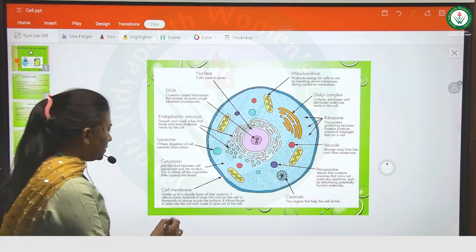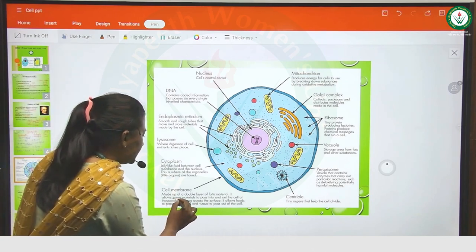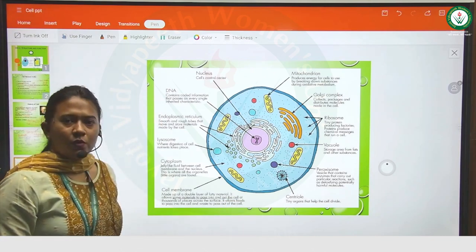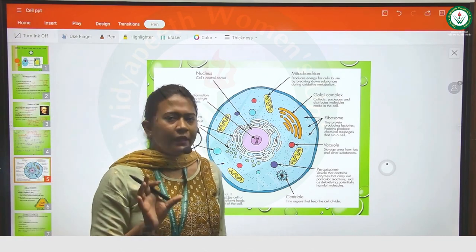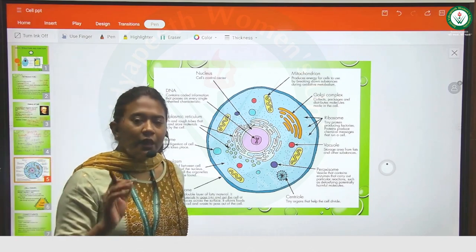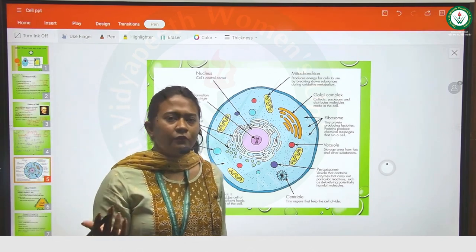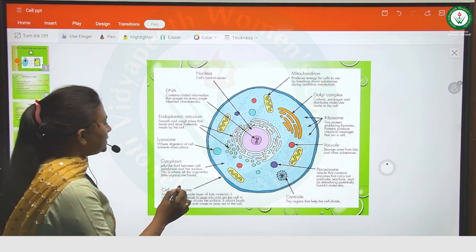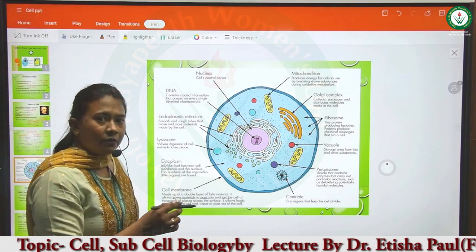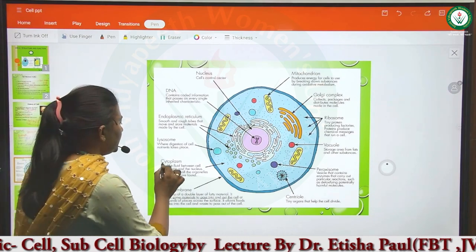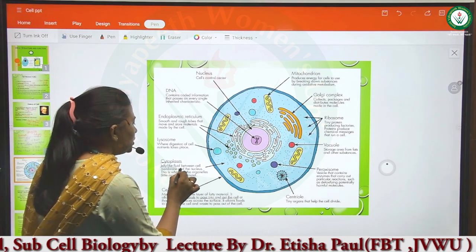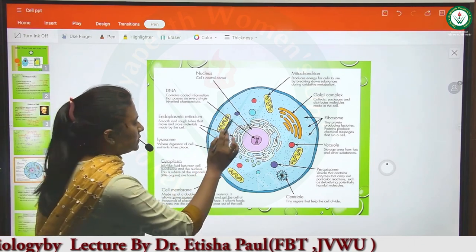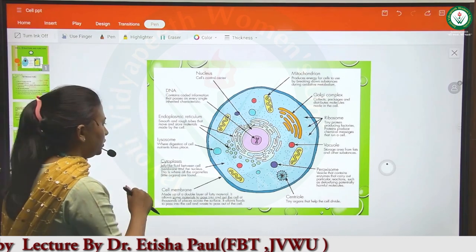It allows some material to pass into and out of the cell, so it helps in transportation, moving solutes or molecules in and out of the cell. Next is the fluid-like material, the cytoplasm, which is a jelly-like fluid. The blue portion which you can see here is the cytoplasm.